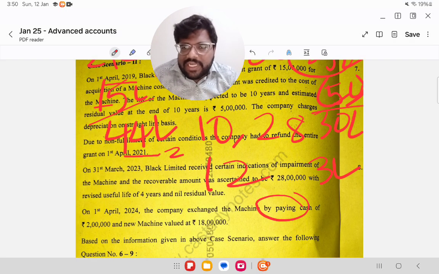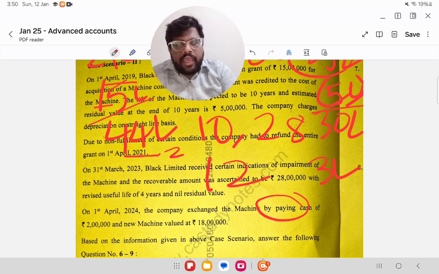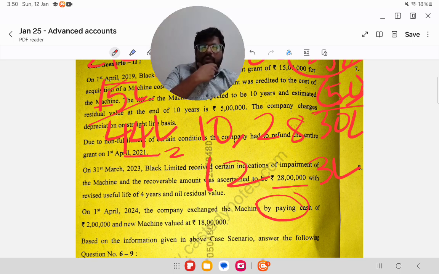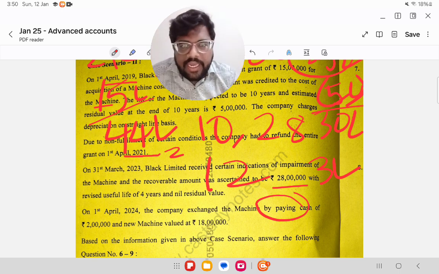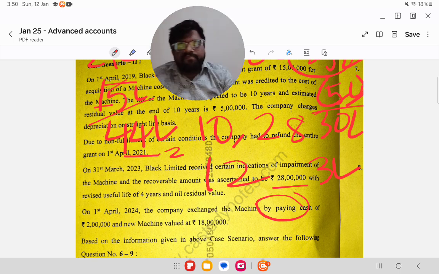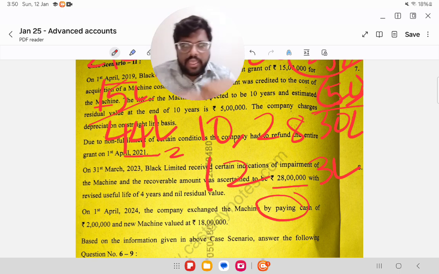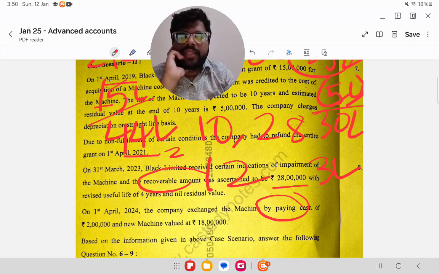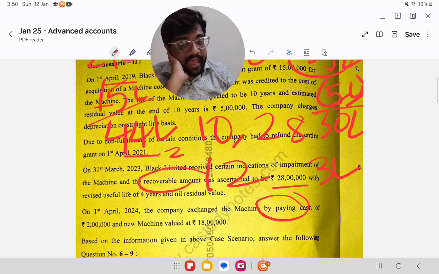On 31st March 2023, Black Limited received certain indications of impairment of the machine and the recoverable amount was assessed to be 28 lakhs. As per AS 28, your carrying amount should be either the book value or the recoverable amount, whichever is lower. They have mentioned that the recoverable amount is only 28 lakhs. First we will calculate the carrying amount as on the date.